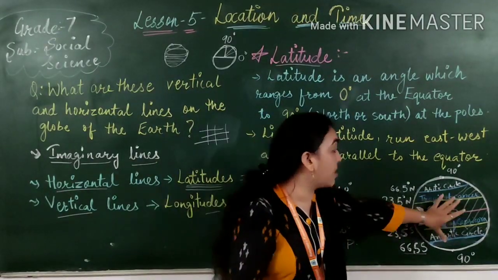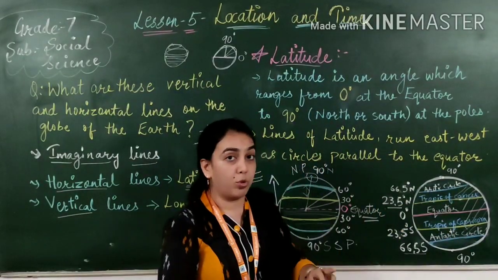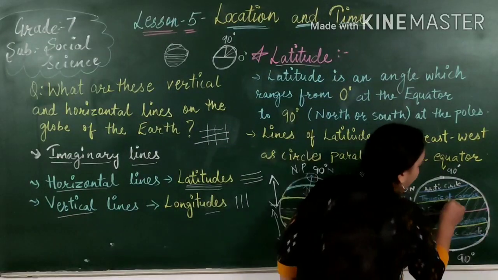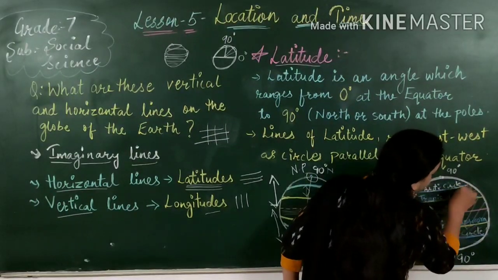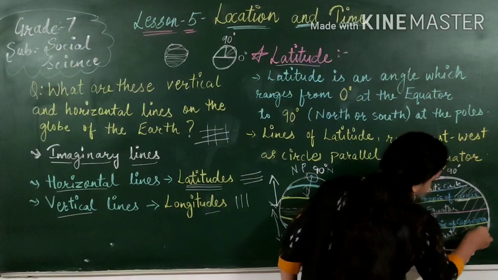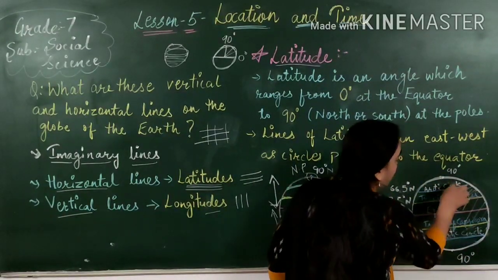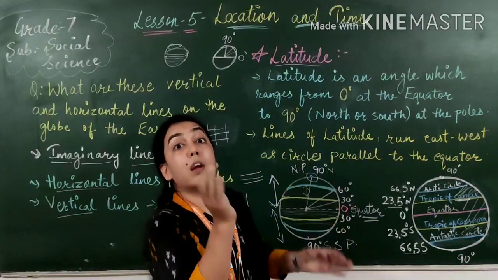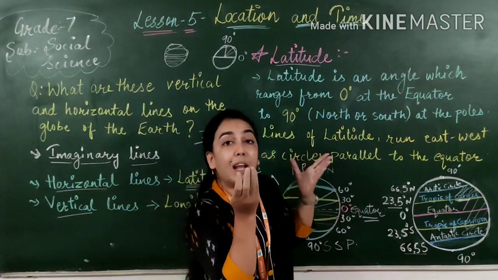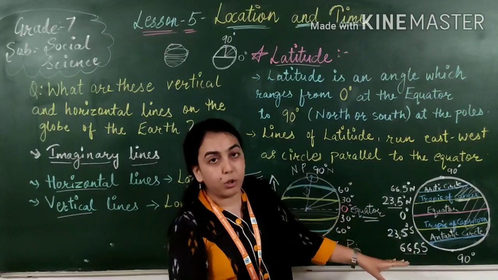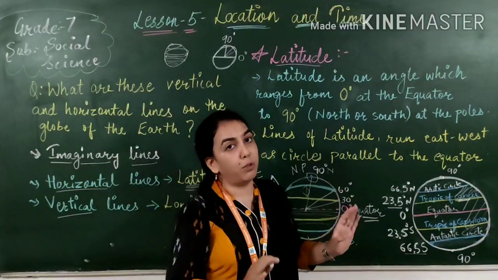That is why these areas are called temperate zone. Again I am saying which areas, from here to here, these areas. Tropic of Capricorn to Antarctic Circle and Tropic of Cancer to Arctic Circle. These will experience moderate temperature, not so much hot, not so much cold.